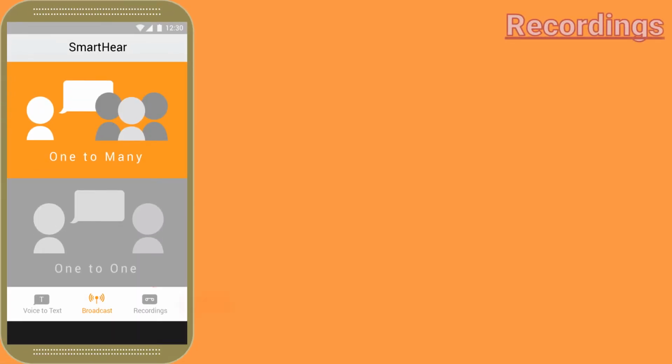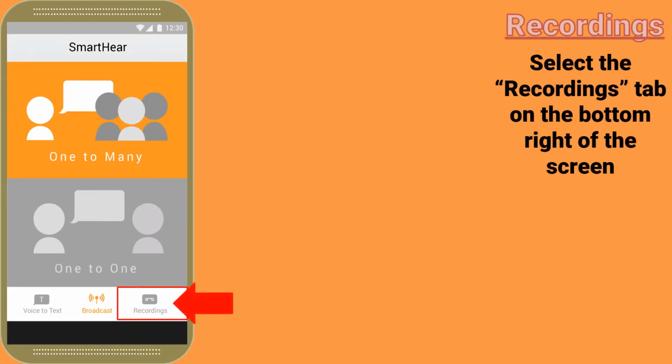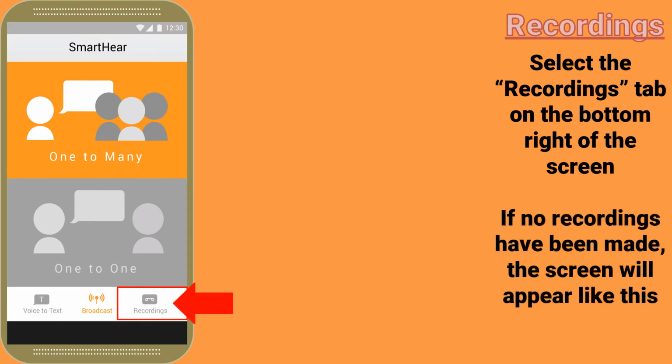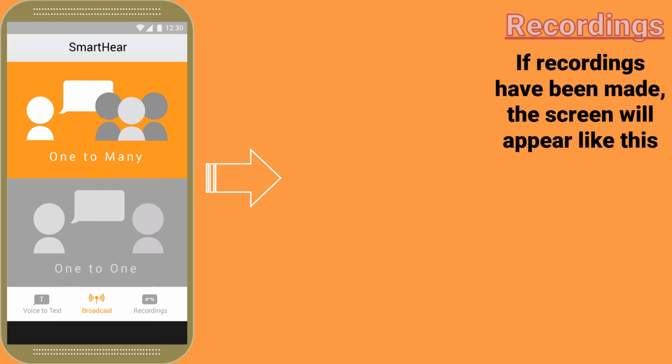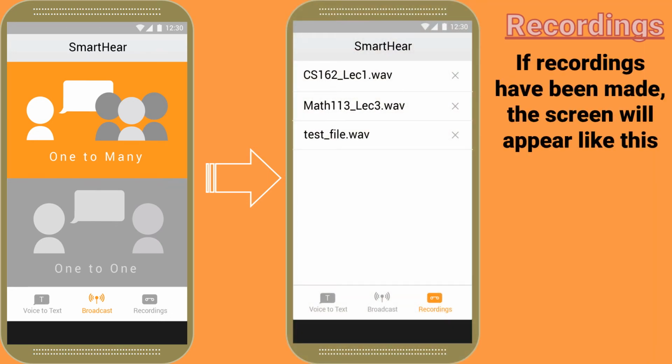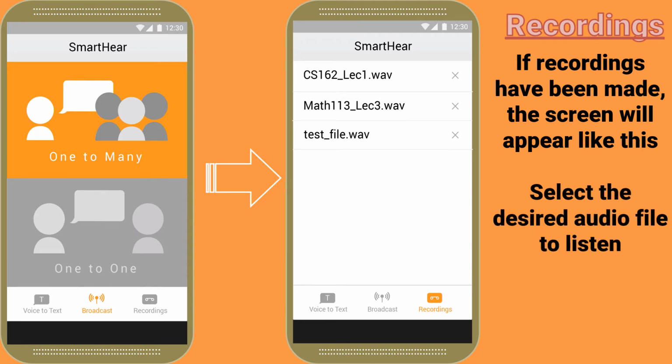To use recordings, press the Recordings tab on the bottom right of the screen. If no recordings have been made yet, the screen should appear like this. Once a recording has been made, the screen will look something like this. From this menu, select the desired audio file. Now onto the third function, voice to text.